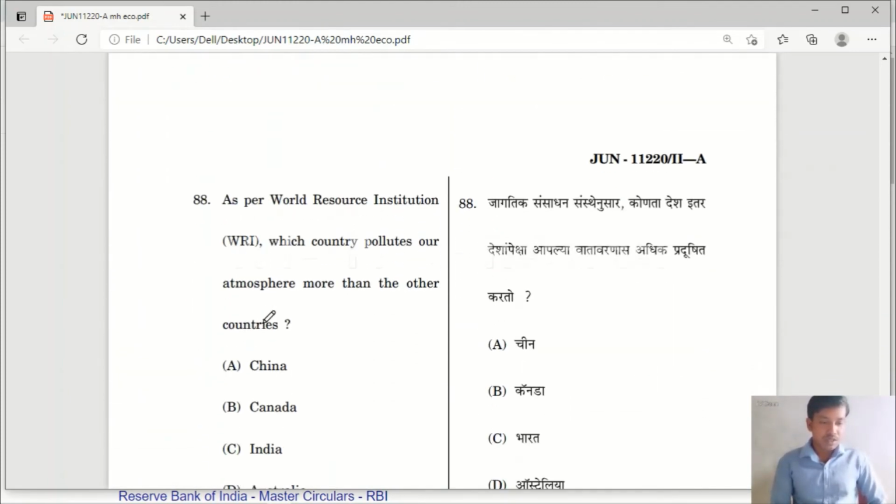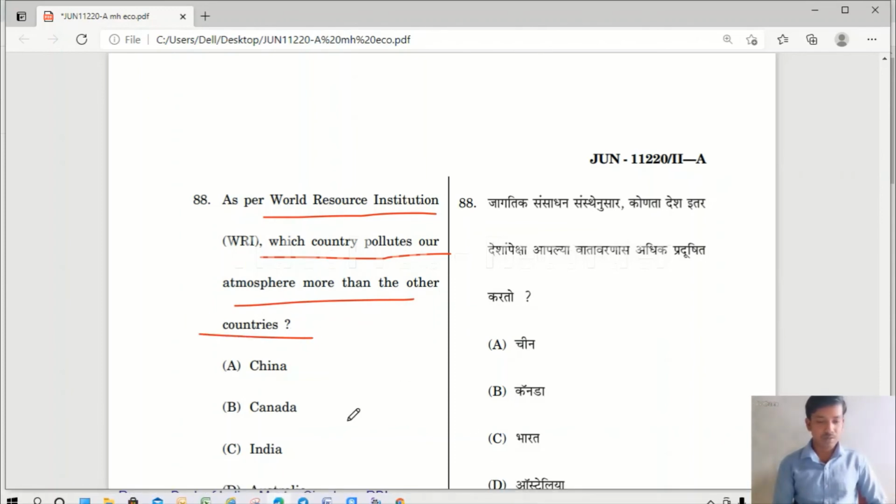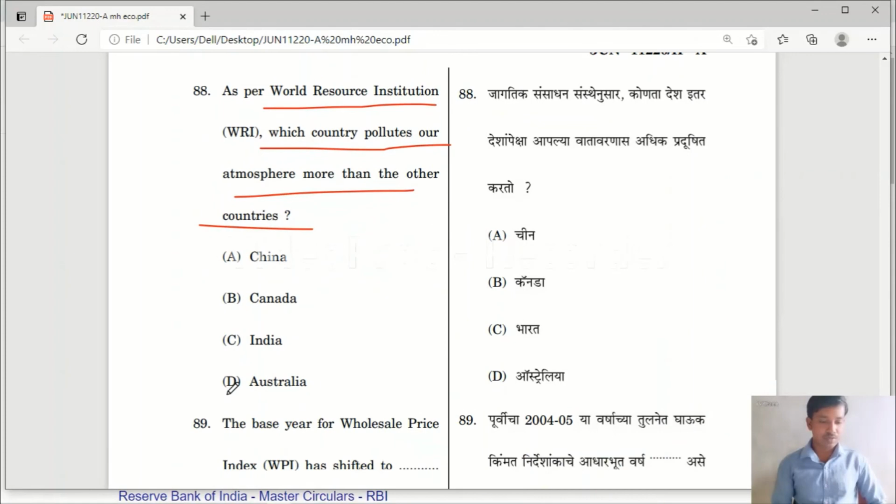Question number 88. As per World Resource Institution, which country pollutes our atmosphere more than the other countries? Option A China, option B Canada, option C India, option D Australia. The right answer is option A China. I hope you know it. As per World Resource Institution, China pollutes our atmosphere more than the other countries.